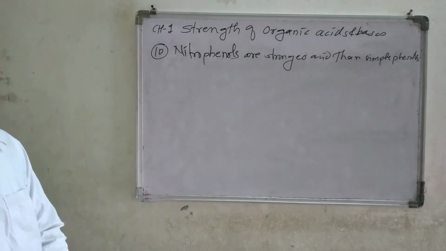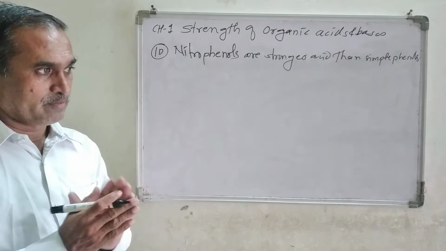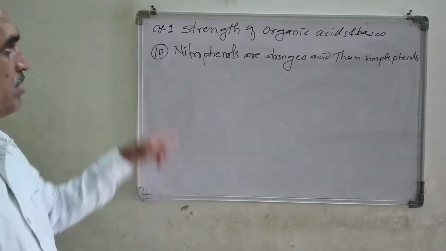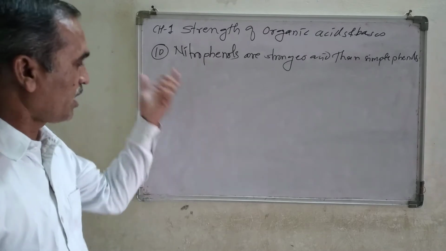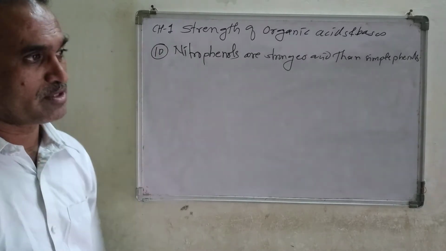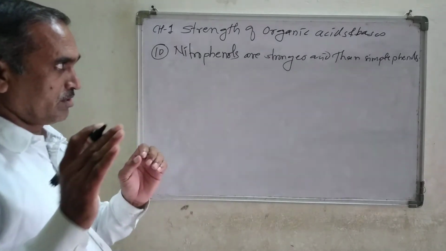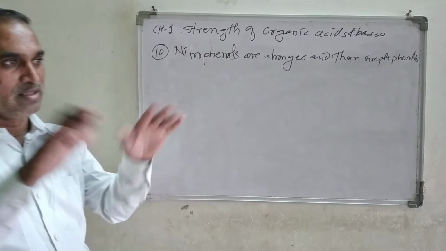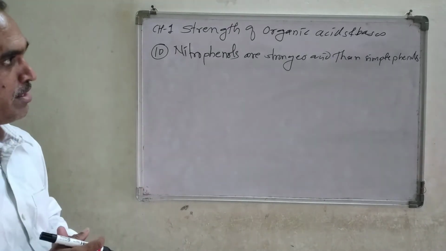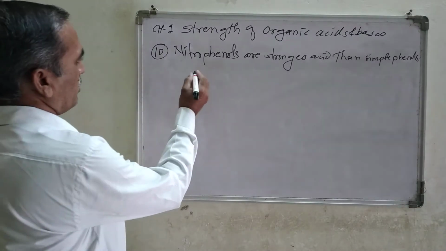And we know the structure. So what is our first thing to do here? We should draw the structure of phenol and the structures of nitrophenols. Everybody knows the structure of benzene, a cyclic ring with alternating carbon-carbon double and single bonds.